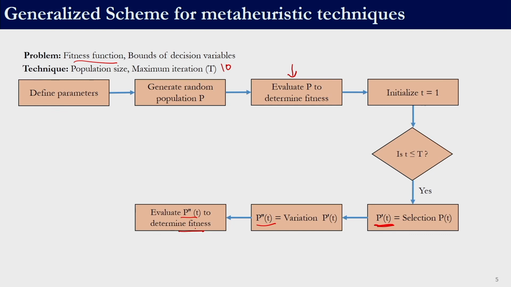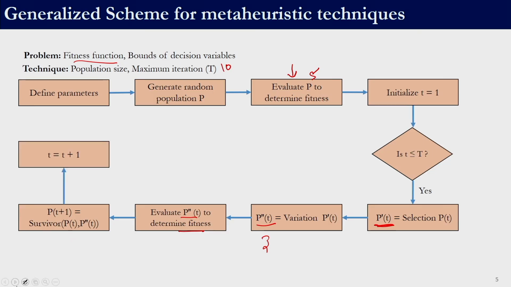Let us say we started with a population size of 5. We selected a few solutions from the 5 solutions and then employed the variation operator. Let us say we came up with 3 new solutions. So, now we have 8 solutions and their fitness function values. We will employ a survivor strategy so that out of these 8 solutions, 5 solutions are selected. That would complete one iteration.